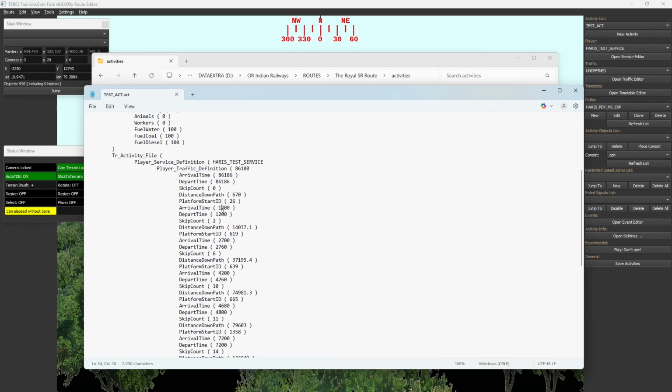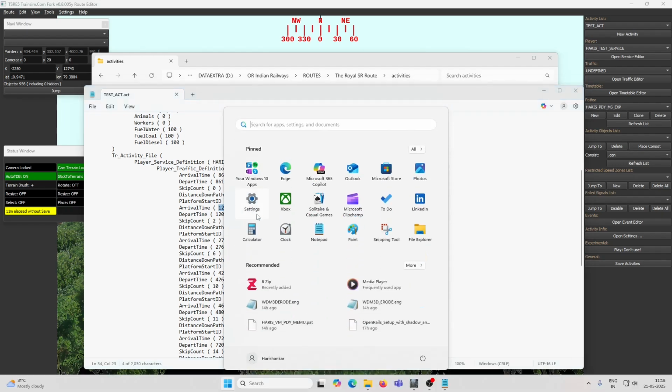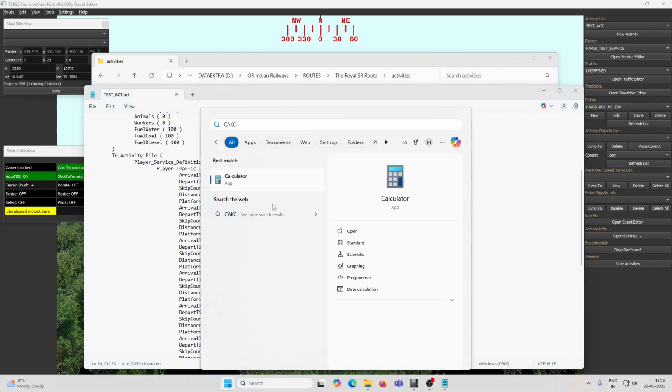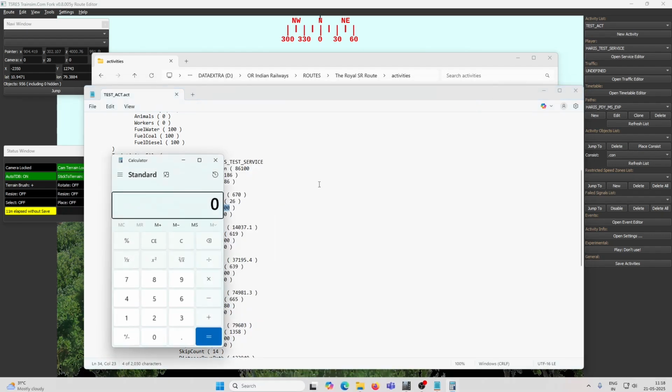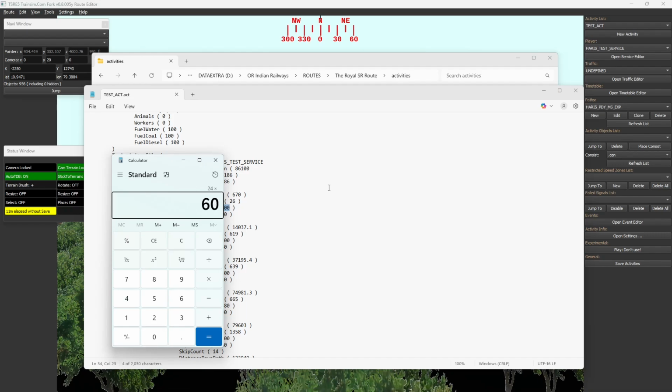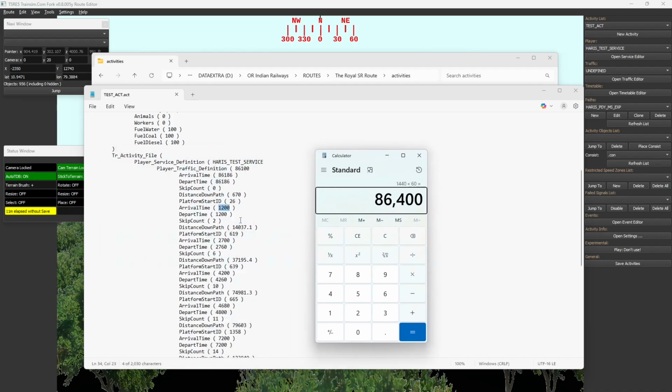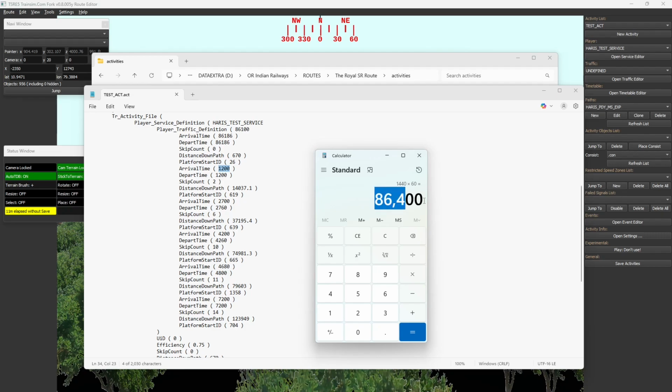You can see for the next station the arrival time is 1200, which is not correct, because this is in seconds measured from the beginning of the day, and this is 1200, which is the same day. For that what you have to do is add 86,400, which is one day in seconds. 24 hours times 60 minutes times 60 seconds is 86,400. For each of the times mentioned in the timetable you have to add 86,400 for beyond midnight.